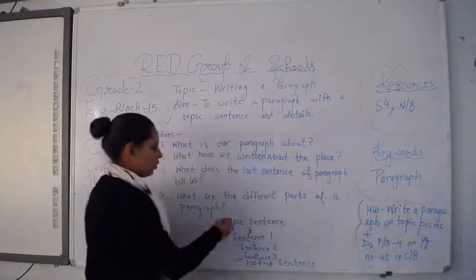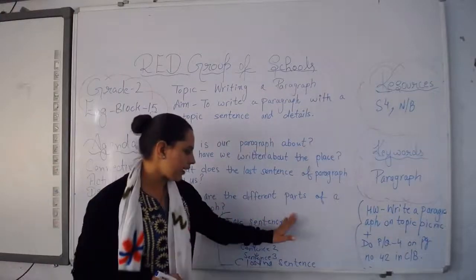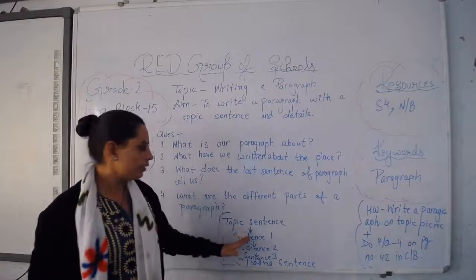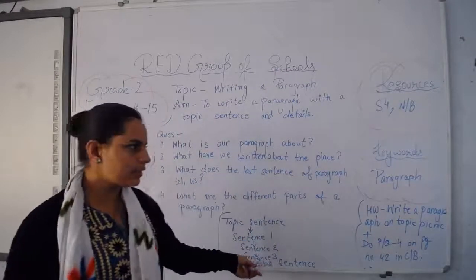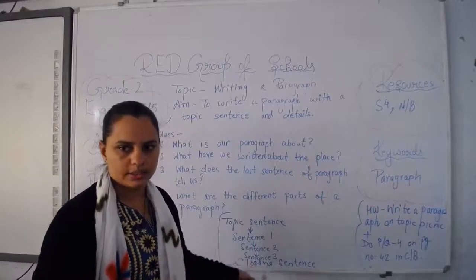So now all of you know how to write a paragraph. These are the parts of a paragraph. First of all, you write a topic sentence, then you will write 3 or more sentences related to the topic. After that, you will write a closing sentence.